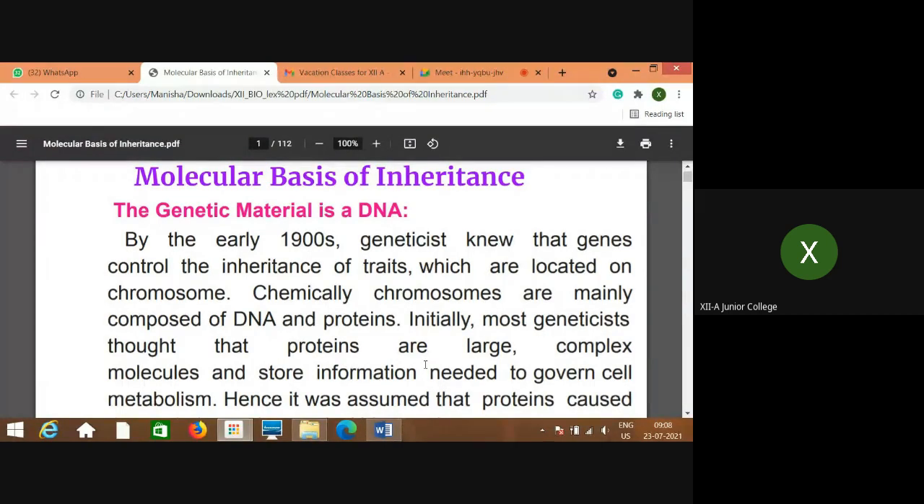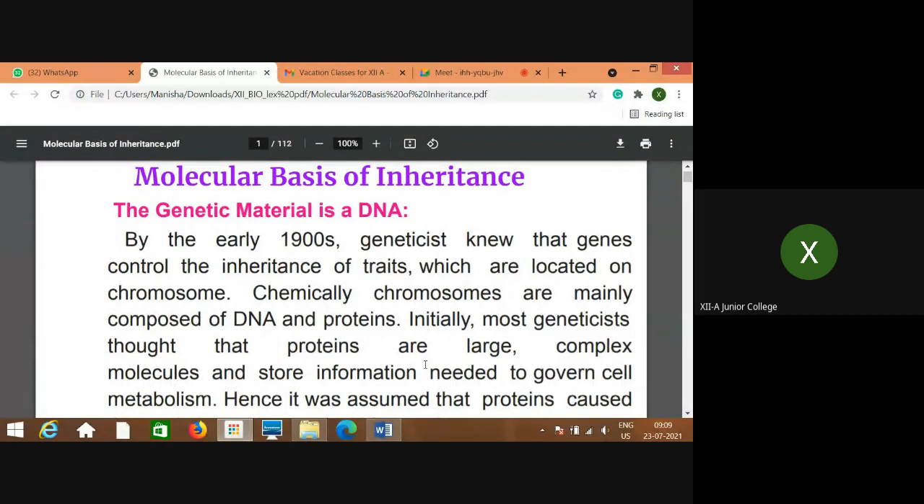So previously it was thought that proteins are the molecules which are transmitted and considered to be the genetic basis, transmitted from parents to their offsprings as a genetic material. But later on, by the experiments performed by different scientists, it was proved that not protein but DNA is the genetic material. To prove that, one by one, we will be discussing all these experiments which are mentioned in your text.